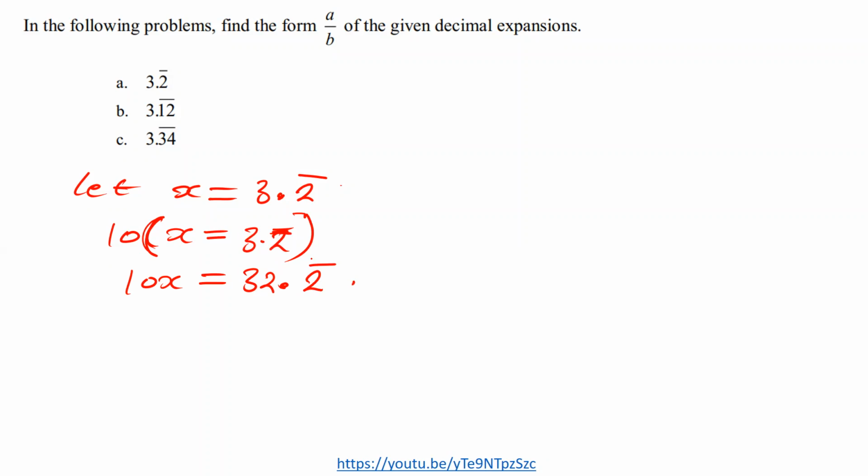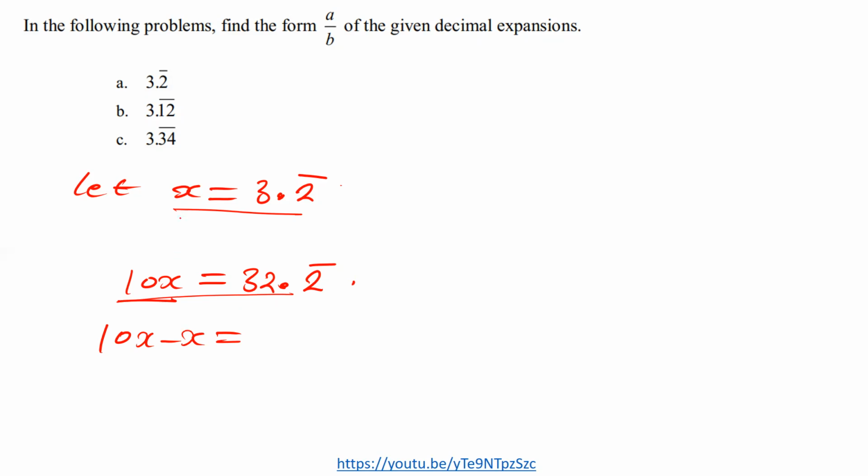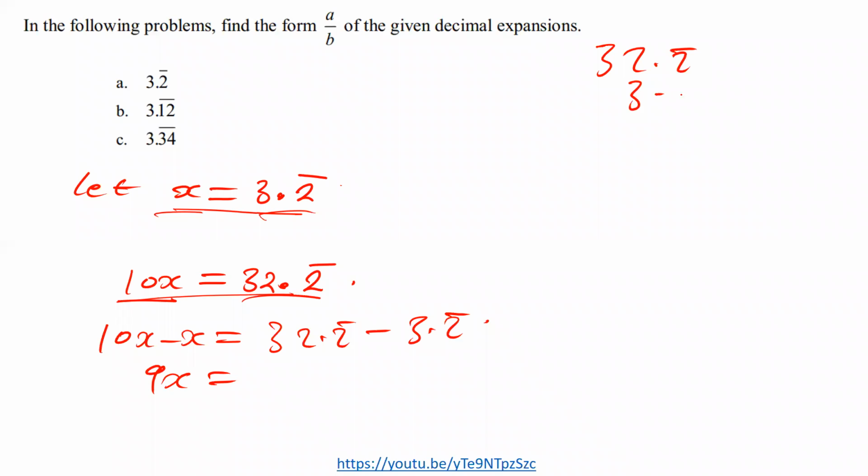The other thing that we now need to do is to subtract this expression from that expression. So how do we subtract? We say 10x minus x is equal to, we're saying this minus that, then this minus that. So 10x minus x that side, and this side we have 32.2 bar minus 3.2 bar. So 10x minus x, we're going to get 9x, and then this other side, we subtract 32.2 bar minus 3.2 bar.